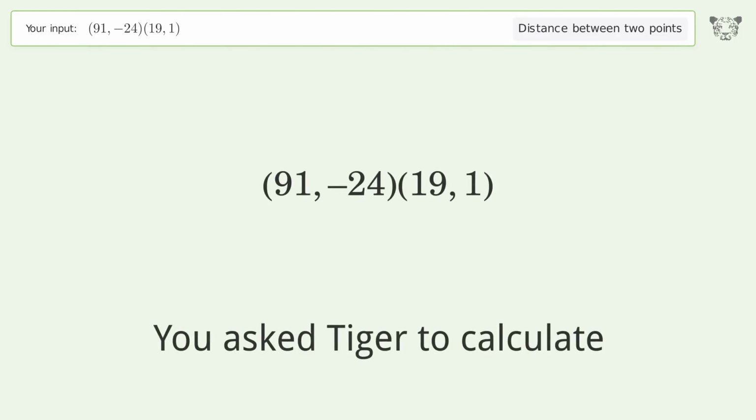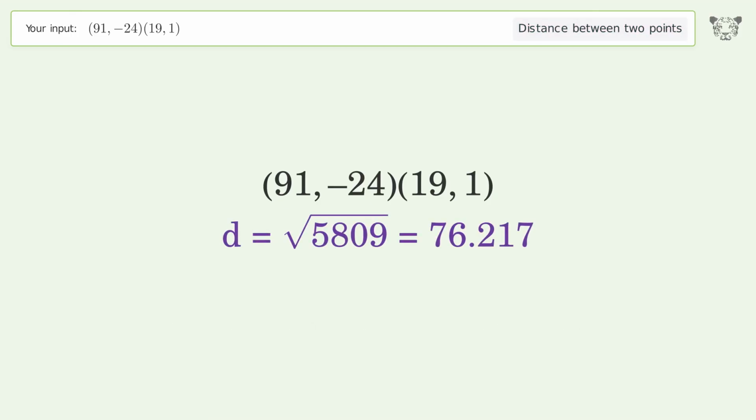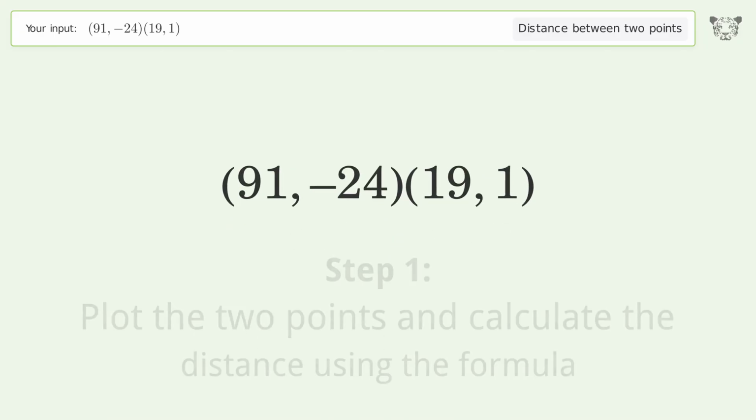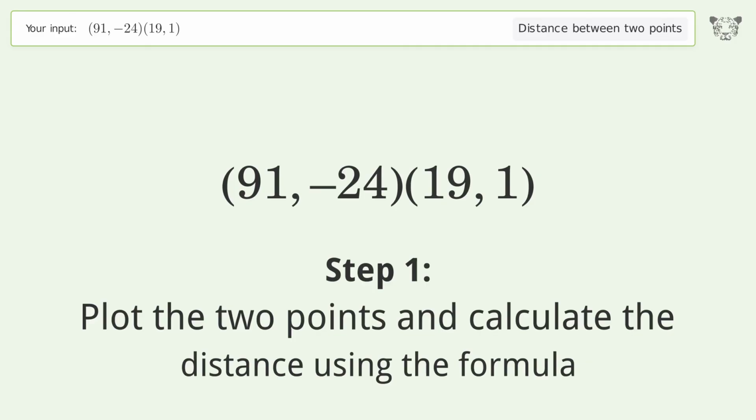You ask Tiger to calculate. This deals with the distance between 2 points. The distance between the 2 points is the square root of 5,809 or 76.217. Let's solve it step by step. Plot the 2 points and calculate the distance using the formula.